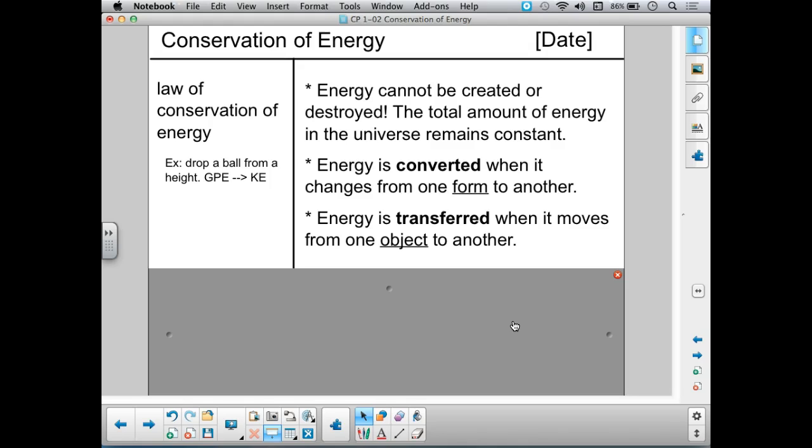I'm giving it gravitational potential energy because it has height. That energy wasn't free. It had to come from somewhere. It came from chemical energy in my muscles and from the food that I ate. I had to give it that energy to get up to the top of the hill. So this energy doesn't come from nowhere. It has to come from somewhere, another form of energy or another object.